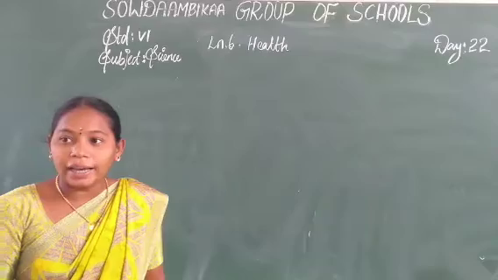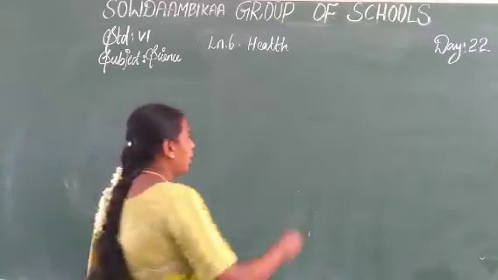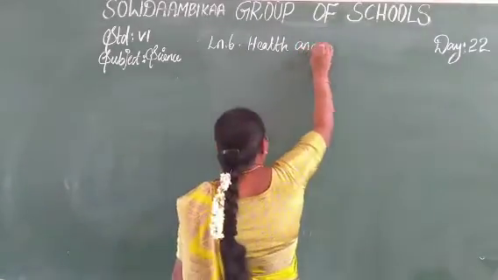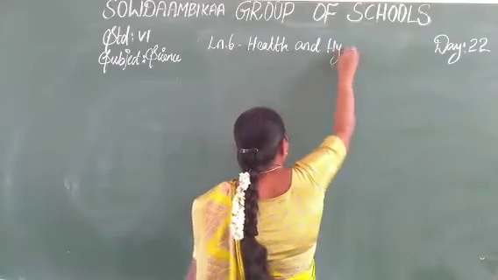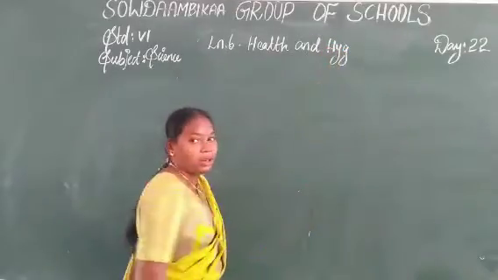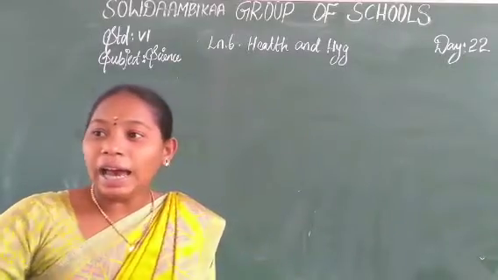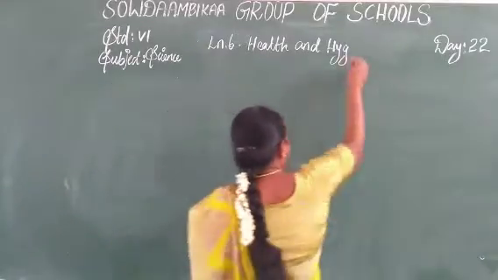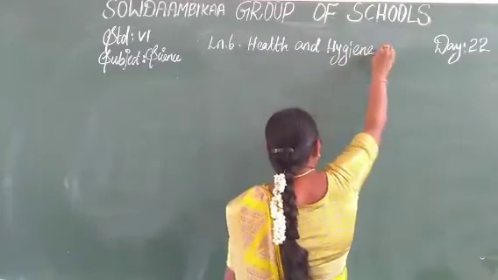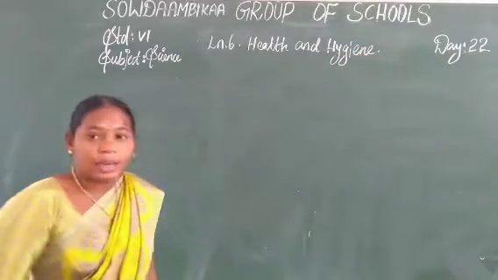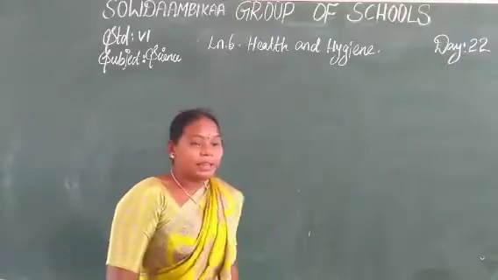Health, H-E-A-L-T-H, and hygiene, H-Y-G-I-E-N-E.